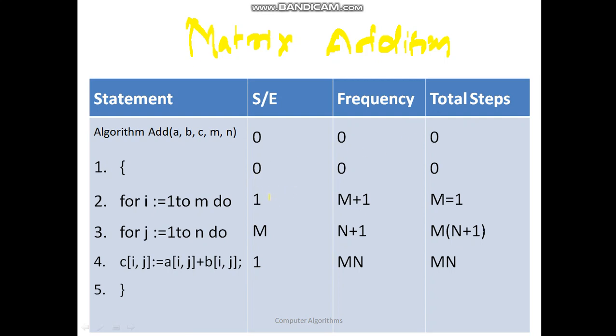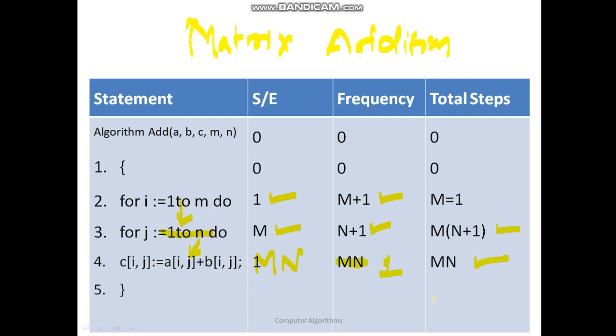The instruction is going to come here once, and its frequency is m plus 1. The instruction is going to come here m times, and its frequency is n plus 1. So the total count is m into n plus 1, and the control is going to come here mn times. This is mn, and it is going to be executed 1 time.